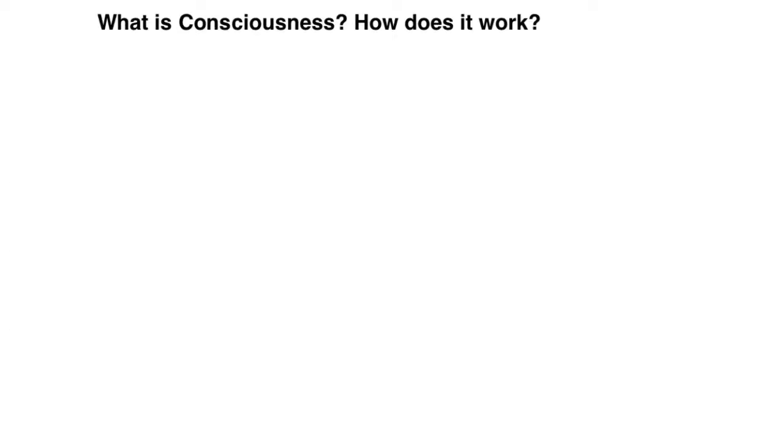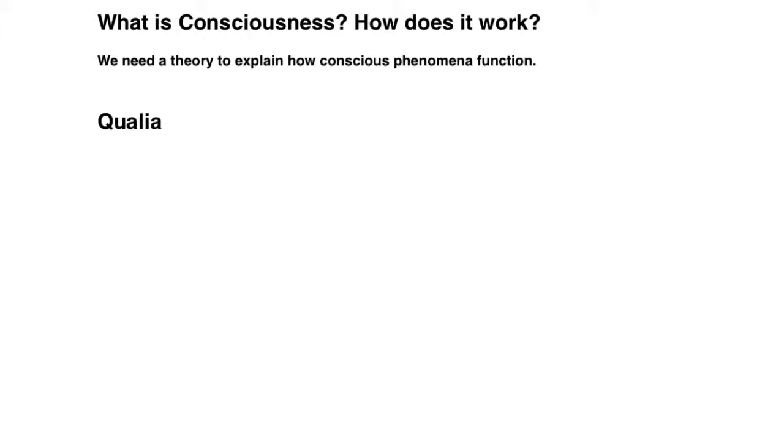To be able to write programs that will instantiate consciousness, we must have an abstract theory that explains the mechanism or functions that generate consciousness. Our approach must describe how the variety of conscious phenomena function and give us a path towards a computational approach. The most important of the phenomena we must understand are qualia. Qualia is the word we use to refer to the qualities of an experience.